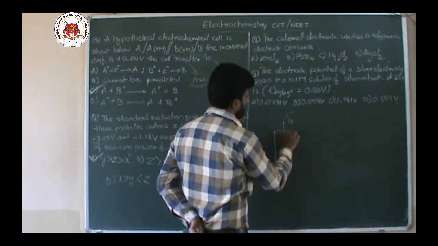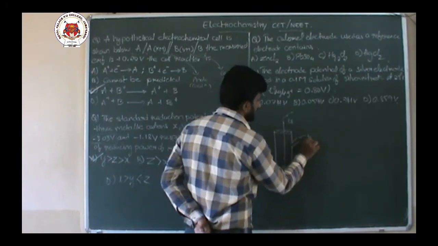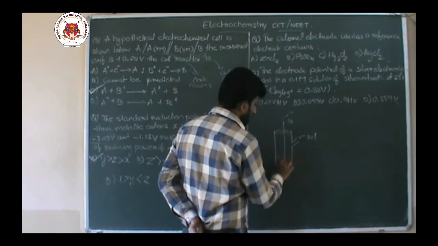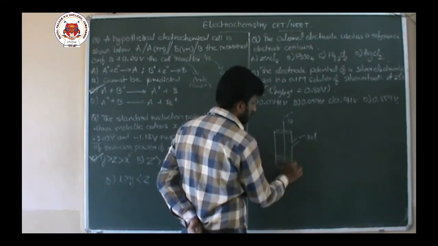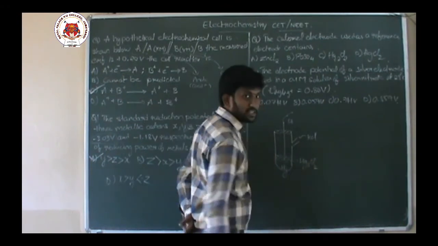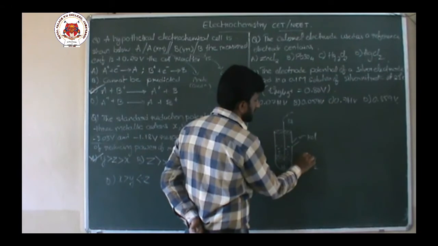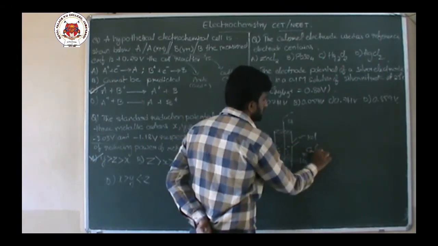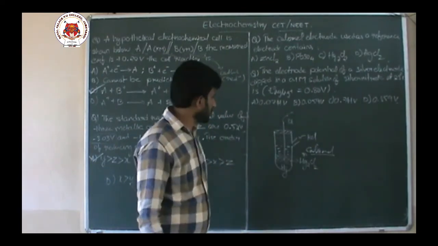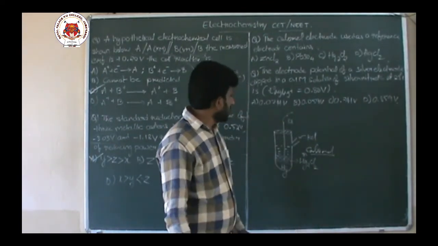It is having an inlet for KCl solution which is acting as electrolyte, and it is also having a paste of mercurous chloride Hg2Cl2. This mercurous chloride is nothing but commercially called calomel. Okay. So this is what a calomel electrode is. And in that we will put KCl.